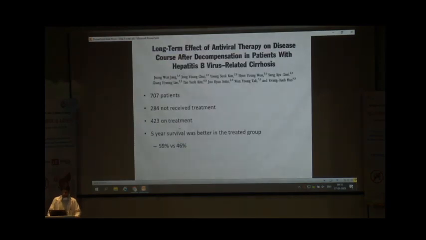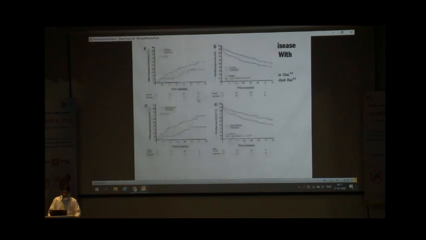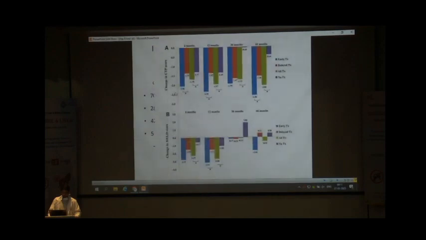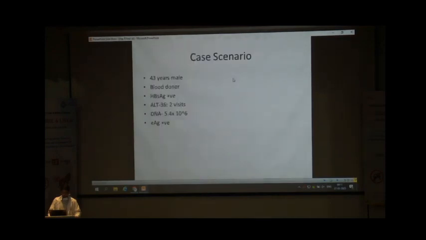Next, the long-term effect of antivirals on disease course after decompensation in patients with hepatitis B virus-related cirrhosis. This study involved 707 patients and compared two groups, no treatment versus treatment, and showed that liver transplant-free survival was better in the treatment group as compared to no treatment. There was also improvement in the CTP and MELD score over the 5 years of follow-up.